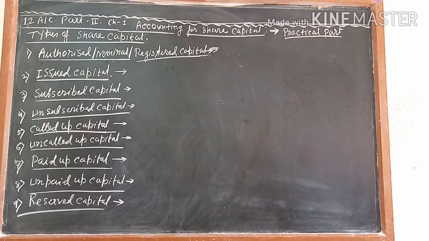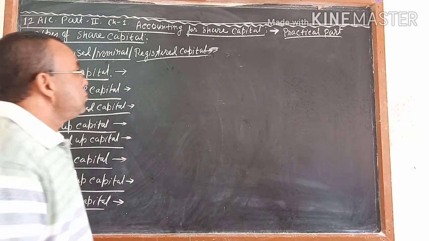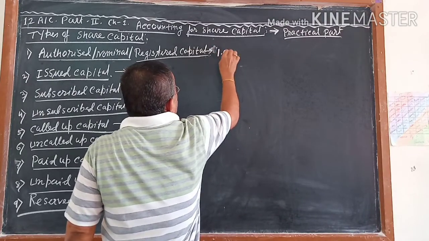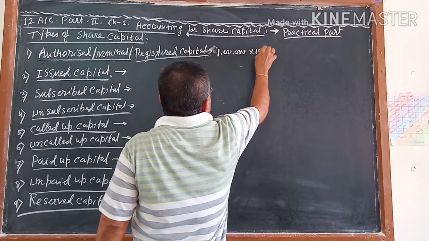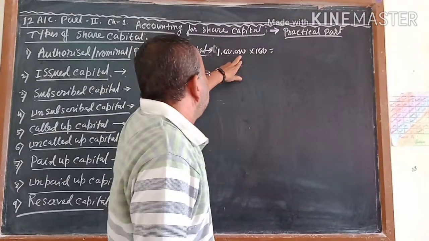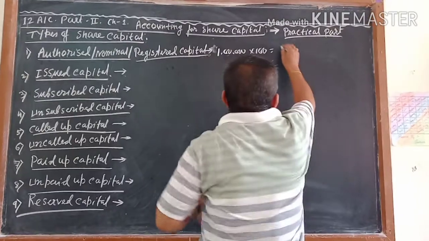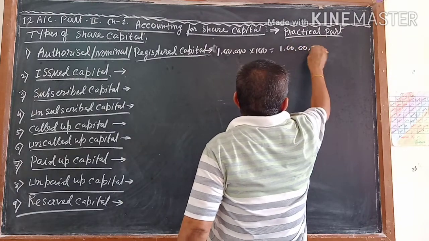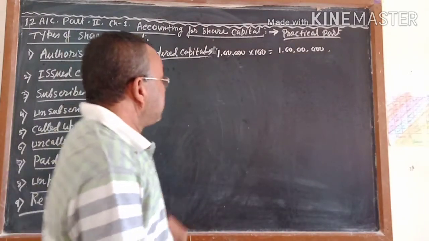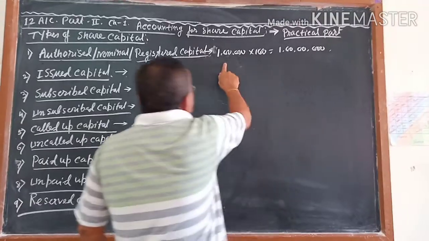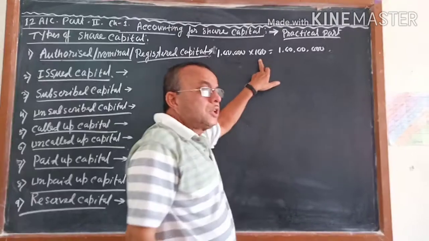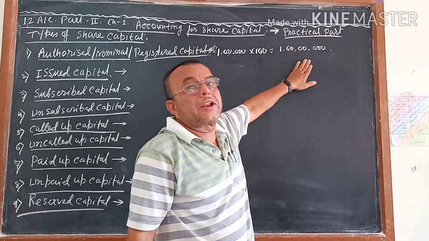When they get that permission from the government, this capital will be called the authorized capital. For example, suppose the authorized capital is 1 lakh shares into 100. That means 1 lakh shares into 100, how many come? That is 1 crore. You see, this is called the number of shares, this is called the face value of shares, and this is called the total capital.